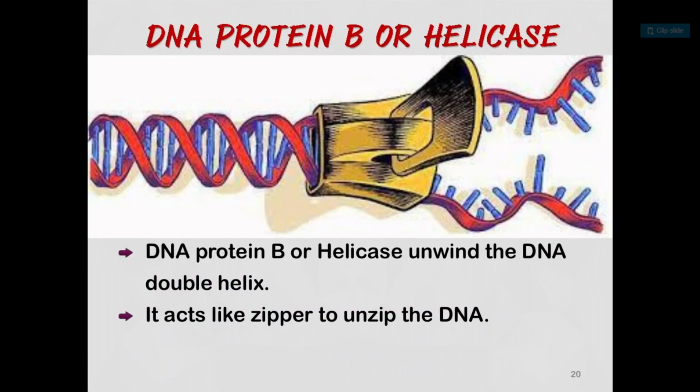Now let's see DNA protein B or helicase. What is the function of helicase enzyme? See the diagram, it is double stranded DNA. Now here bifurcation takes place. This bifurcation is stopped here. So DNA protein B or helicase unwinds the DNA double helix. Unwinding takes place due to this helicase enzyme. It acts like a zipper to unzip the DNA.